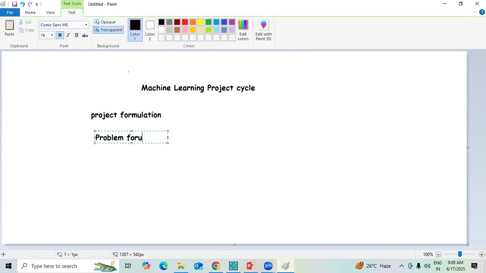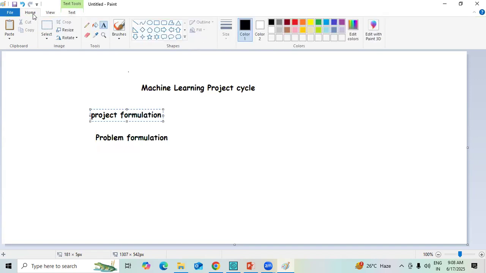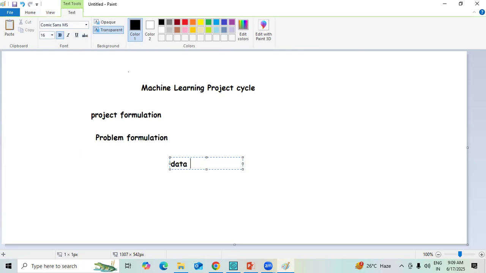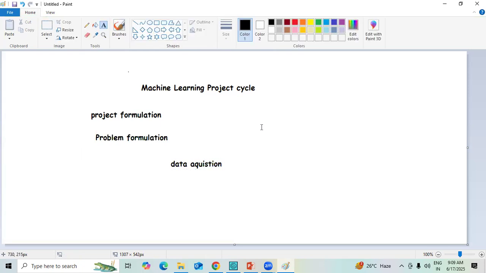We identify the problem based upon the scenarios that we have identified, and that's something we must be familiar with. That's always important. So understanding the problem formulation is point number one. Once we have identified the problem formulation, next we must know about the data acquisition part as well: from where we are accessing the data, with all the details.